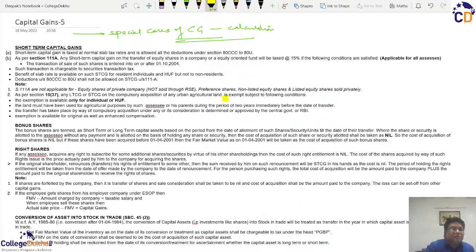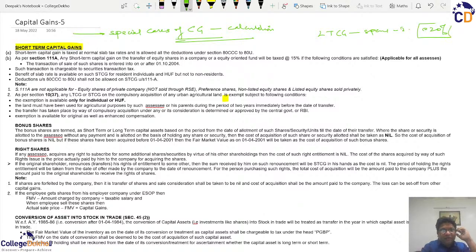One of the important concepts is obviously the short-term capital gain. We have already discussed earlier that long-term capital gain is a special income which is normally taxed at the rate of 20%.